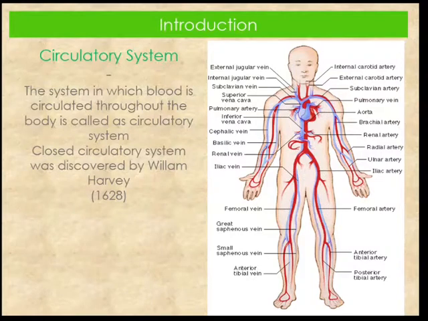Let's see circulatory system. The system in which blood is circulated throughout the body is called the circulatory system. It is of two types, open circulatory system and closed circulatory system. The closed circulatory system was discovered by William Harvey in 1628.